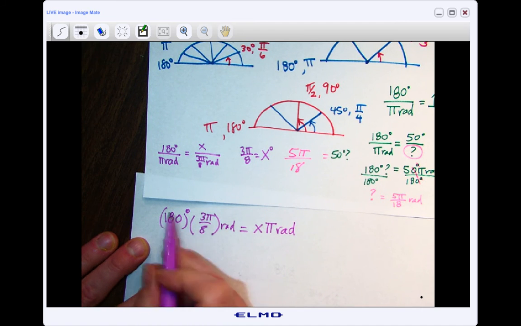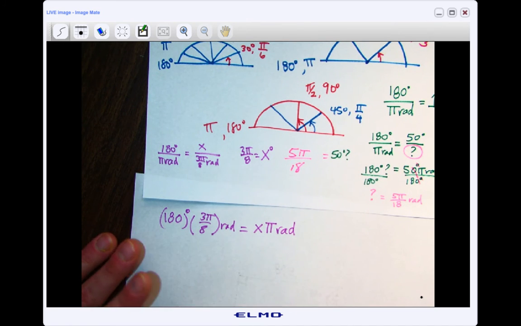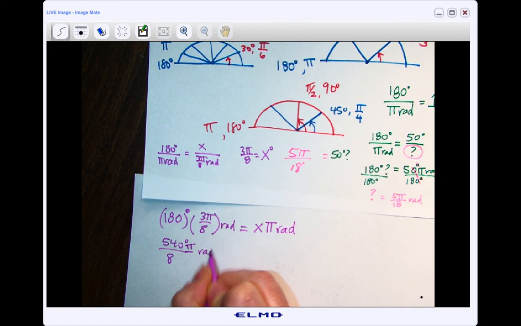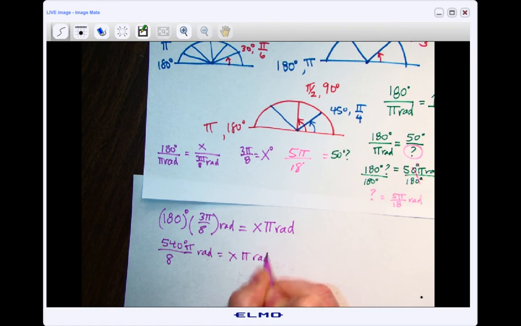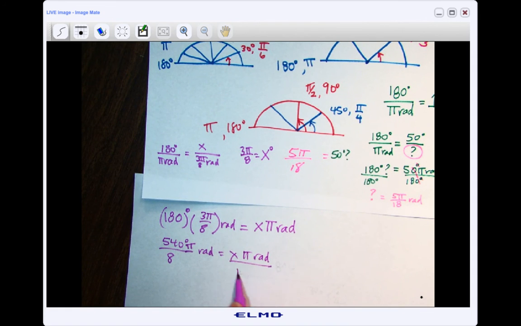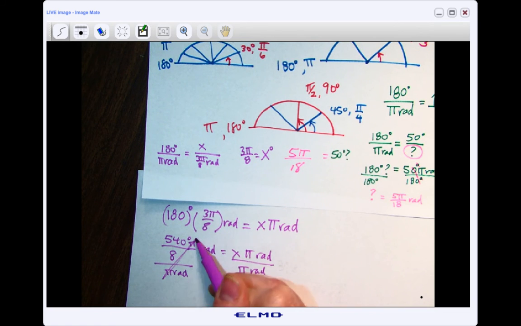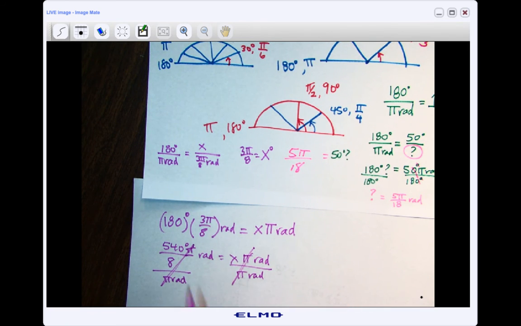Okay, so over here, let's simplify this a little bit. So if I divide by 8, I can at least reduce it, I guess, right? I can reduce it a little bit. Or what's 180 times 3? I guess let's just do that. Let's do 540 over 8. So 540 pi over 8 radians. Then I'm going to divide both sides by pi radians, and I'll simplify it all at the end, or reduce at the end, I guess. So now these pi's cancel out. And so I'm left with degrees.